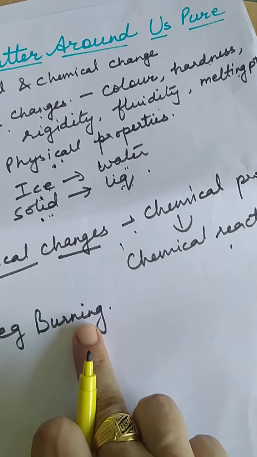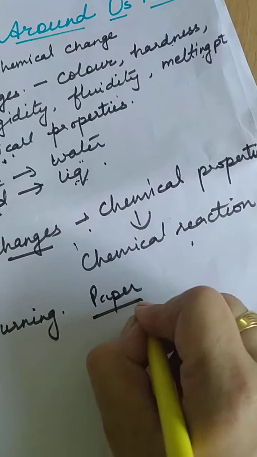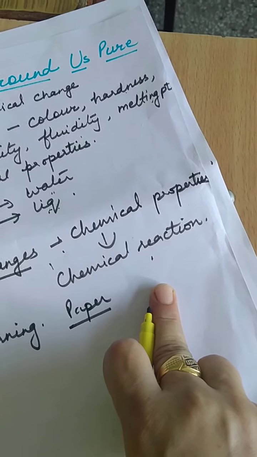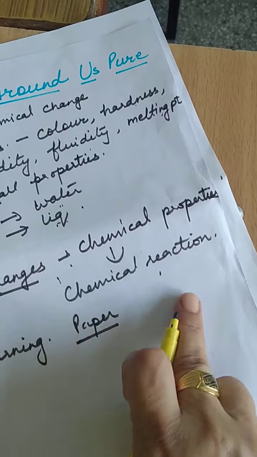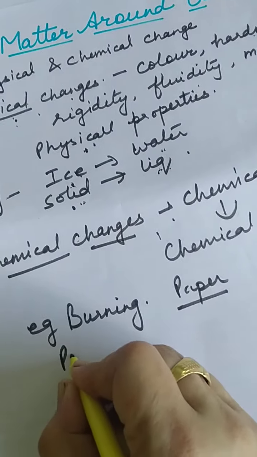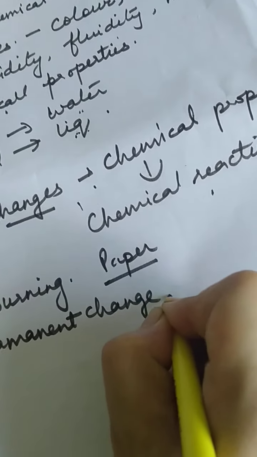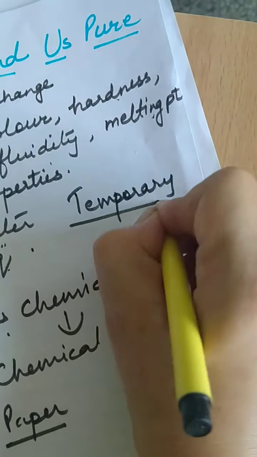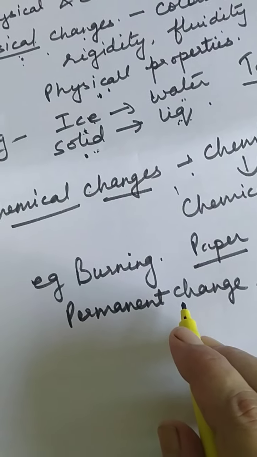You don't get back the original substance. Like if we burn a paper, after burning we will get gases, carbon dioxide, carbon monoxide, you will get ashes. But you cannot get back the paper. It is a permanent change. Whereas physical changes are temporary changes. You can get back the original substance, but in chemical changes you don't.